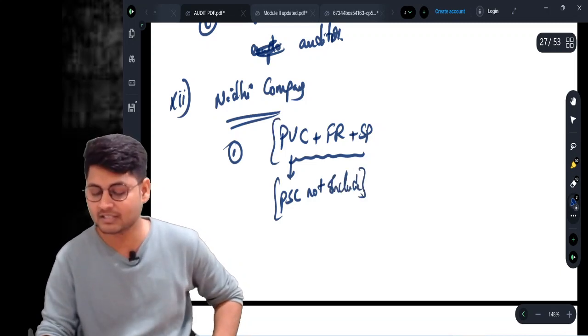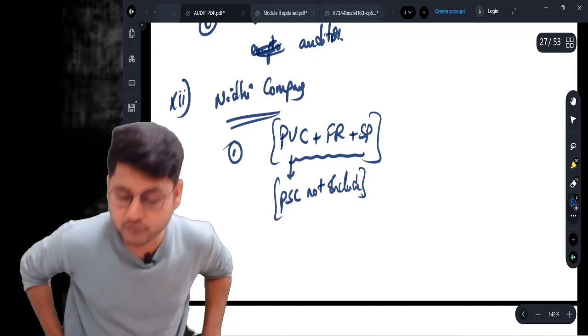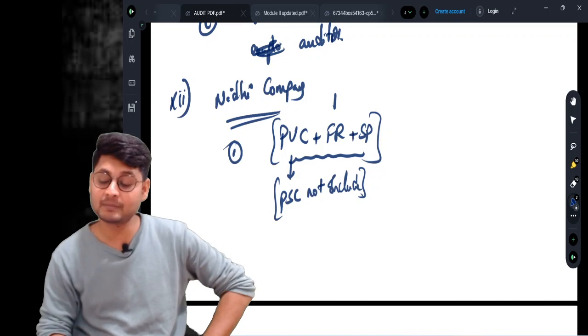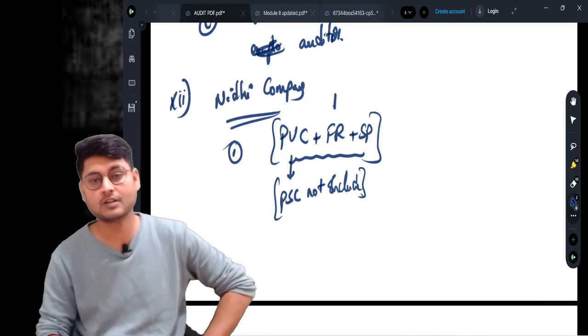This is called net owned funds. If the net owned funds is 1, then deposits accepted from members shall not be more than 20.